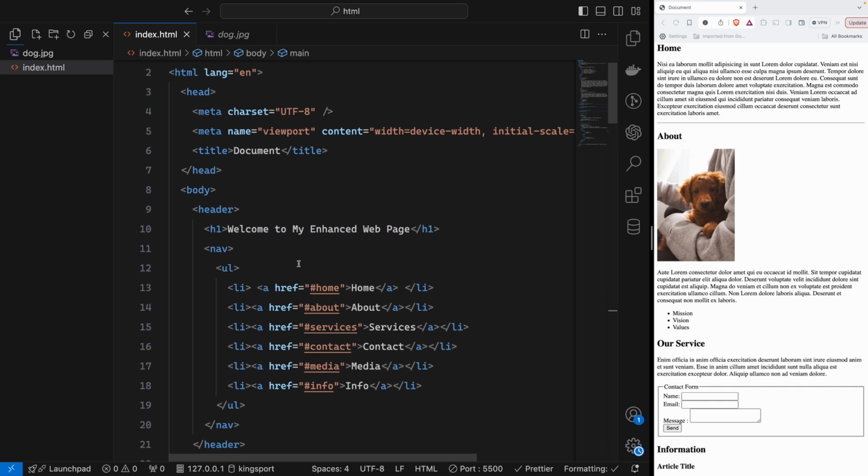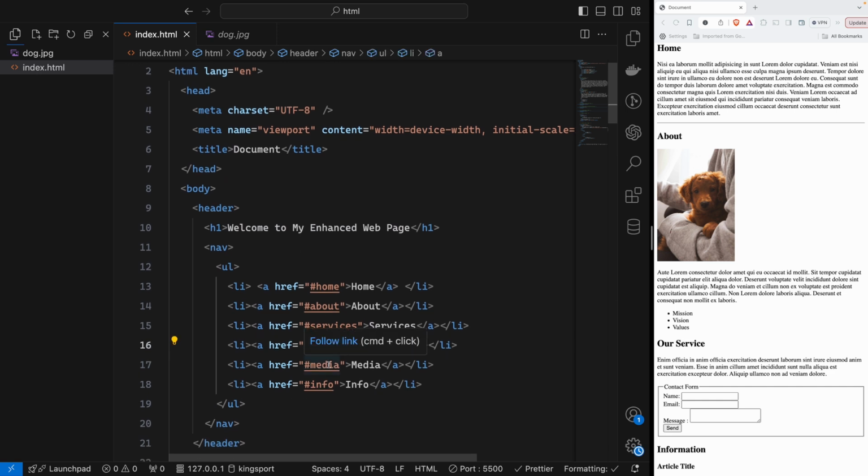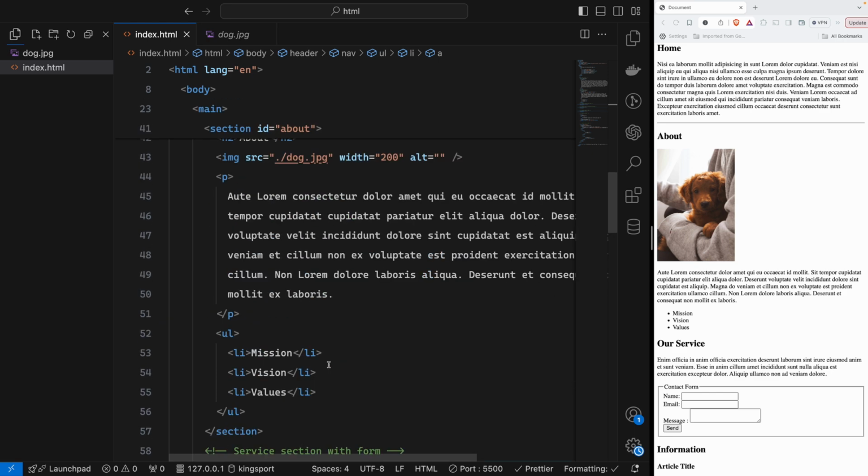So do we have contact, media, and do we have media?